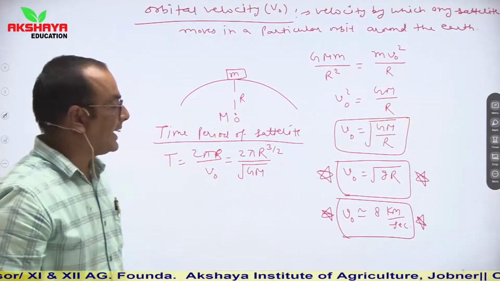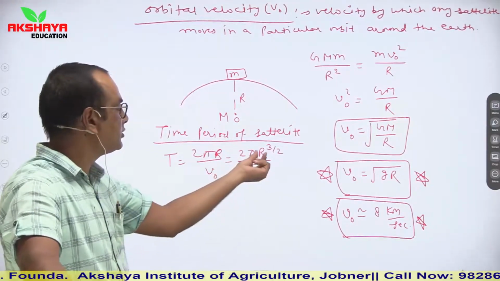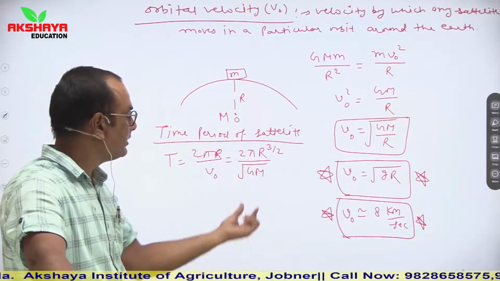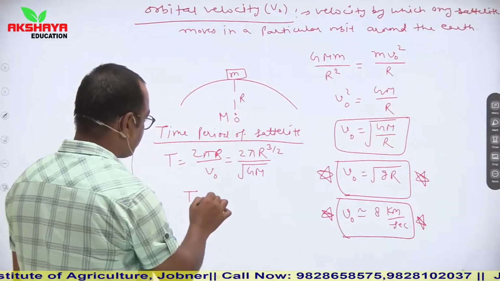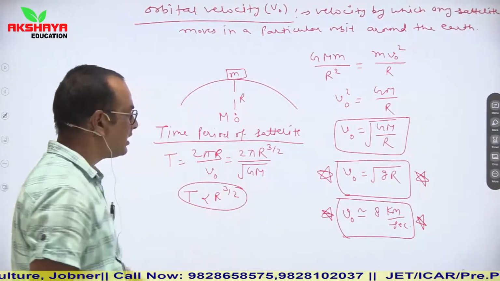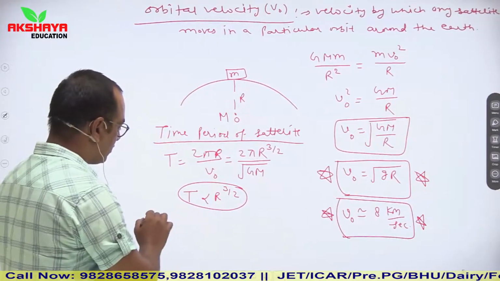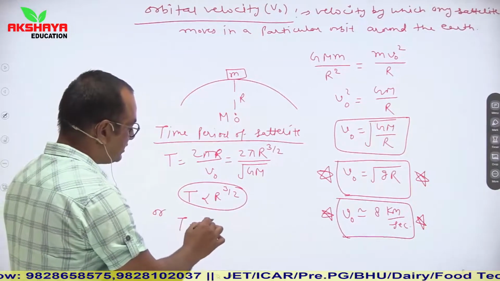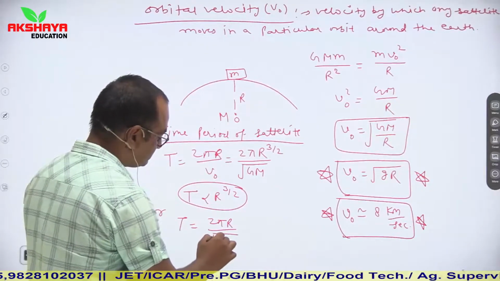So see, Kepler's third law is verified from here also. T is proportional to r to the power 3 by 2. Here root GM is constant. So from here also we can say that T is proportional to r to the power 3 by 2. So this is one relation. Or if we place v naught equal to root gR, then the time period is 2 pi r upon root gR.